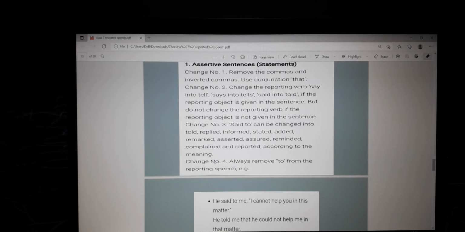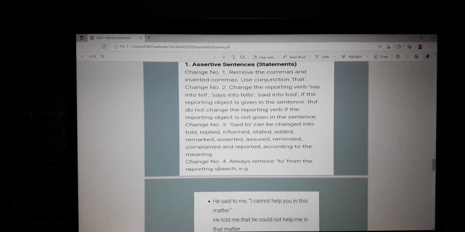For example, the journalist told, the police informed the public, the judge stated that, the principal added this to his rules, the mail was replied by the executive. So these are the certain sentences which will be used according to the meaning.